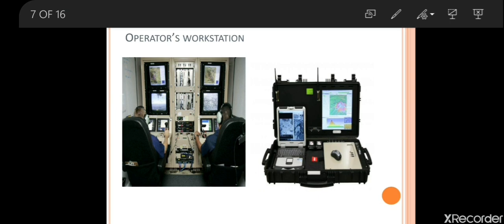Here you can see the two diagrams. On the left side is one kind of operator workstation. The other one is the suitcase type, that is the mobile type workstation. So wherever you want to go, you can carry it along with you. The left one is mainly used for larger type UAVs, mainly for the Predator, which was developed by the USA. Here in this workstation you can see a number of computers.